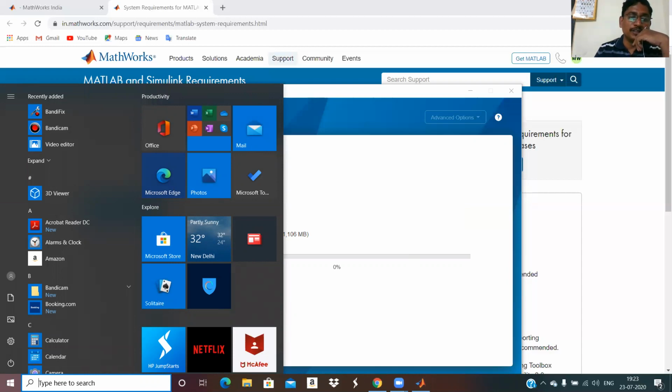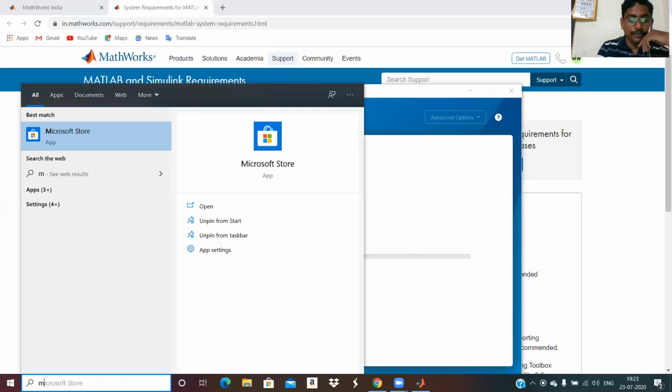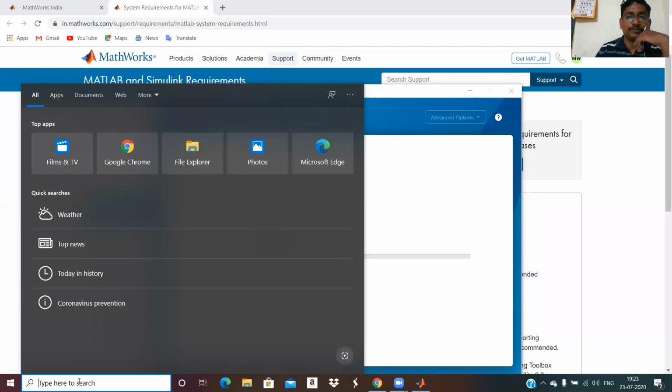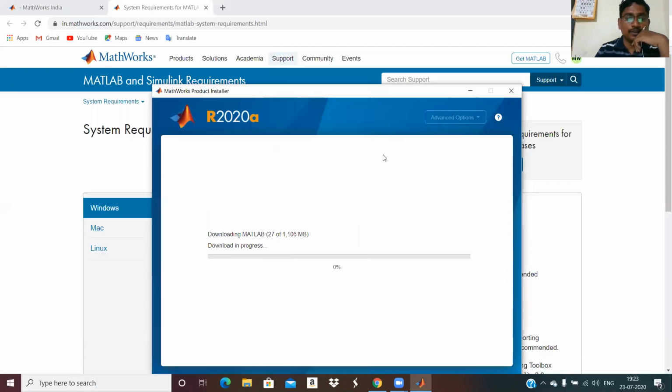If you have a newer version of Windows, you can type MATLAB here. Then you will get MATLAB R2020a like this. Just click on that, and your MATLAB will open. So these are the running options of MATLAB. It may take more time, so it's better, after completing this, to finish it and launch MATLAB and enjoy MATLAB for 30 days.